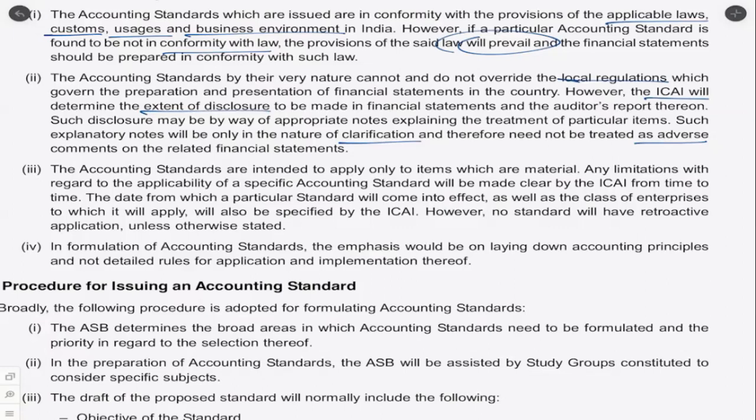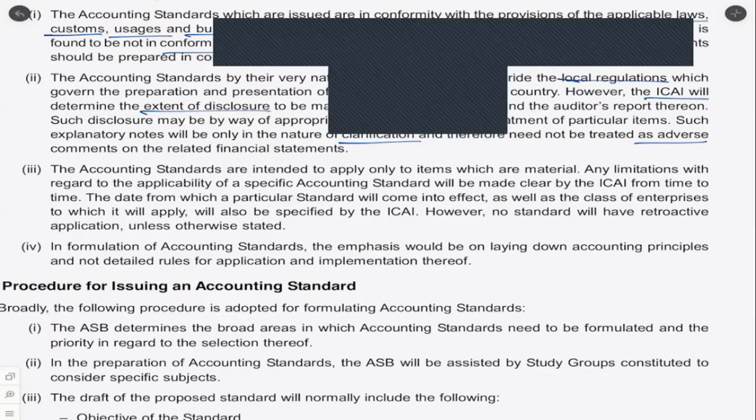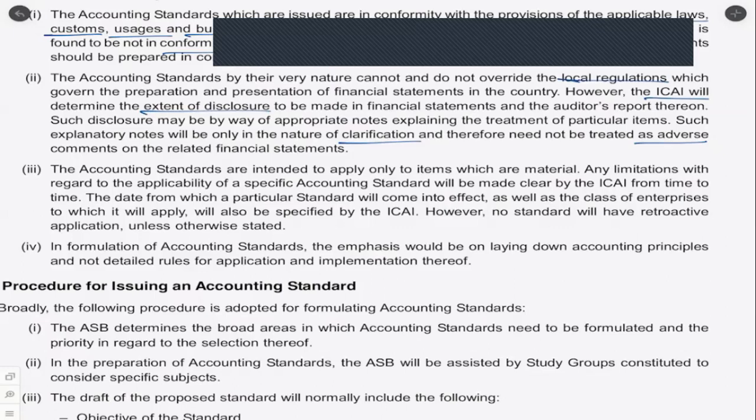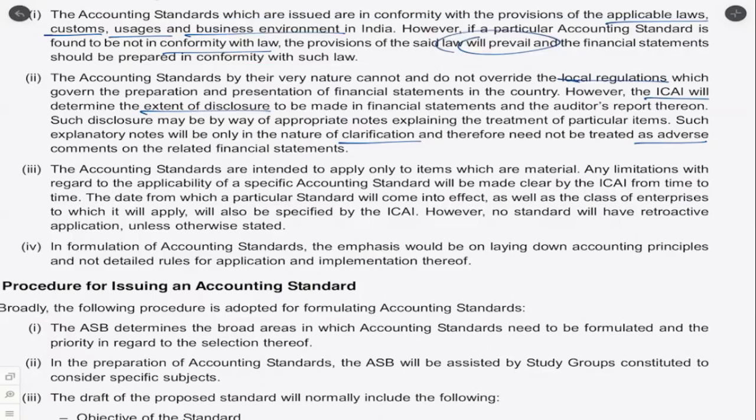That means if there is something immaterial, let's say there is a company with 3,000 or 300 crores even turnover, and there is some item worth rupees 1 lakh, you cannot be worried about this 1 lakh worth of item. So this 1 lakh worth of item in this case is not material. Therefore, you need not worry from the point of view of AS.